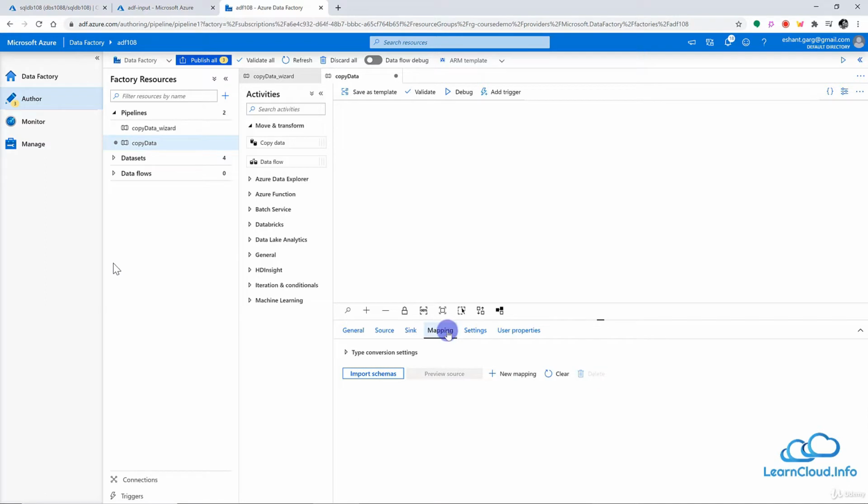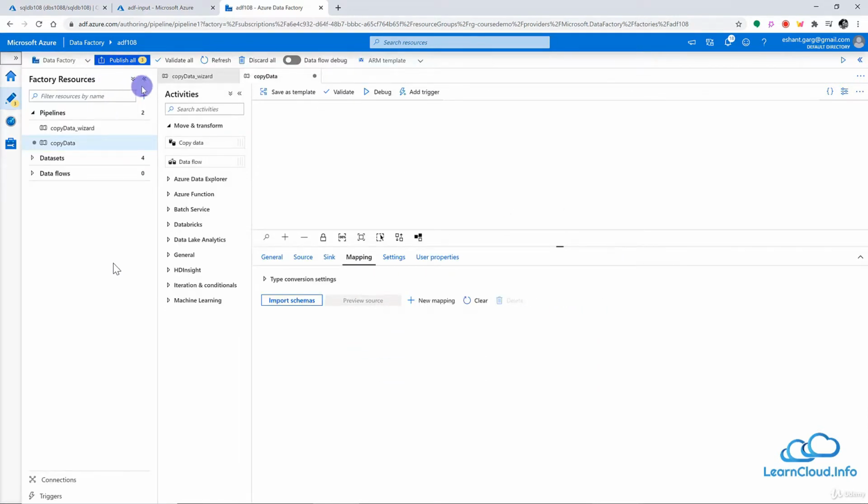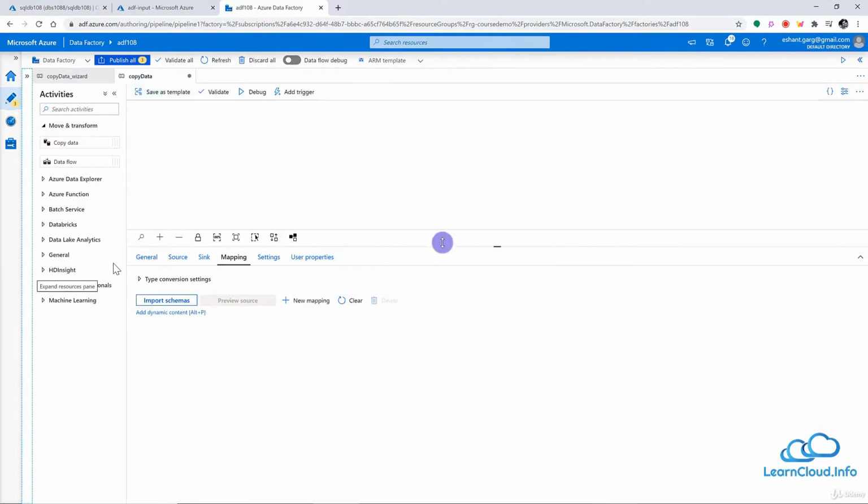So let's go to the mapping, and let me actually collapse this so we get a little bit more space here to discuss. Now it looks good.